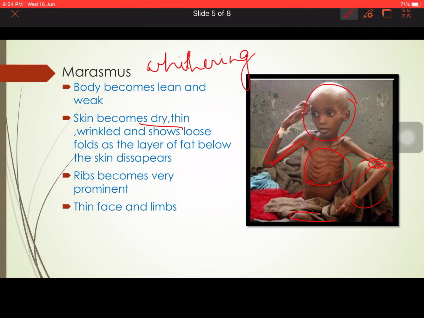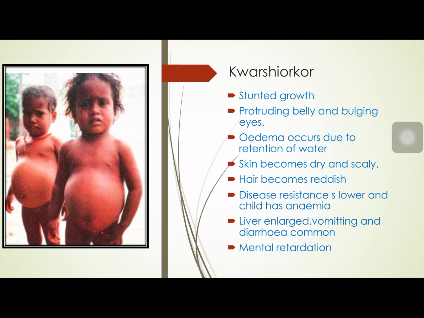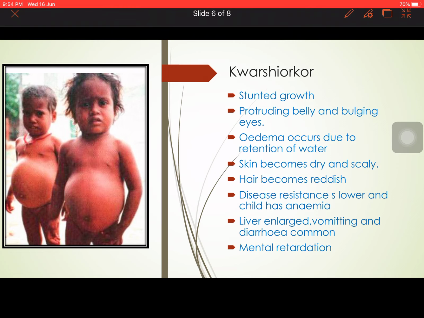Now next we will come to another disease, that is kwashiorkor. So let us move on to that. Now, what does the term kwashiorkor mean? Actually, first we should know the meaning of the term. It means rejected or neglected child, or neglected one. So a rejected or neglected child doesn't get much food. This is a disease caused by severe protein malnutrition.